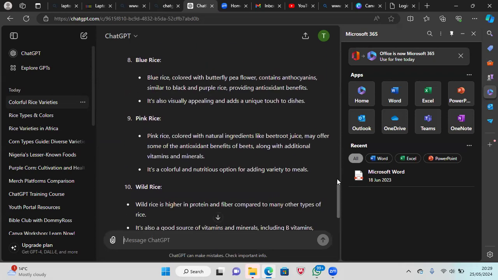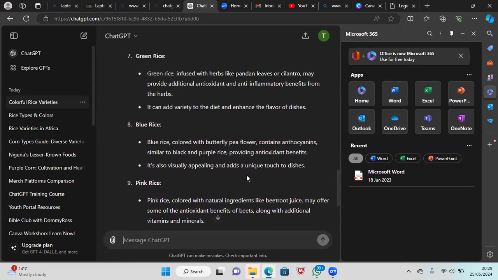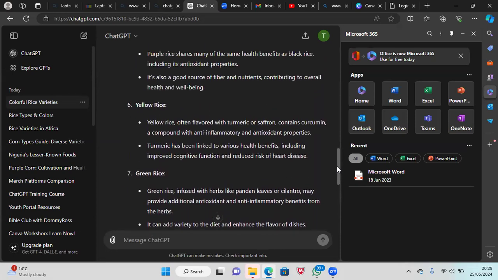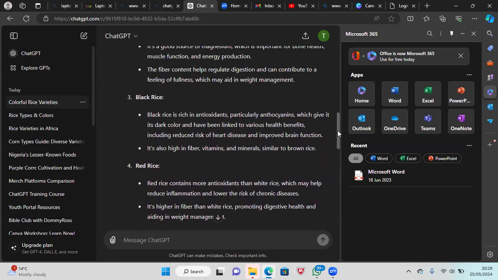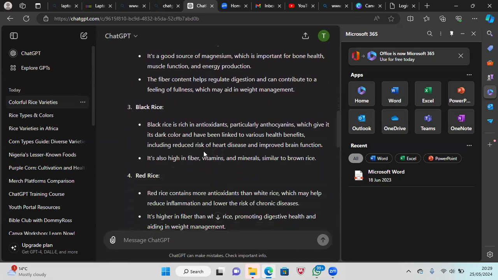It's telling us about the blue rice, which is also visually appealing, where we know that pea flour is used. It tells us what it contains, which is really good. And let's run to black rice again, my rice of interest. Where is my black rice? I've had it before, that's why. It reduces the risk of heart disease and improves brain function.